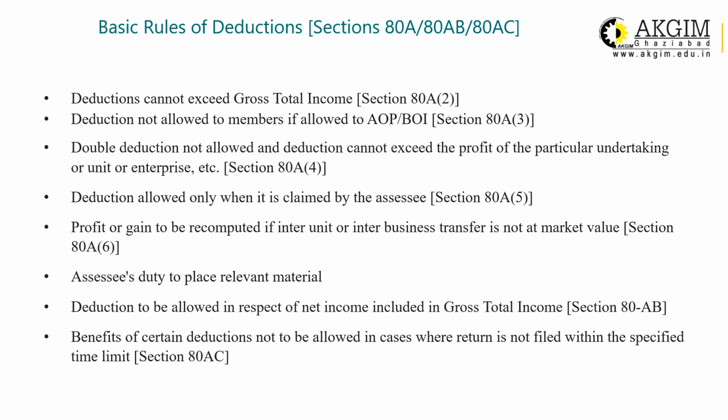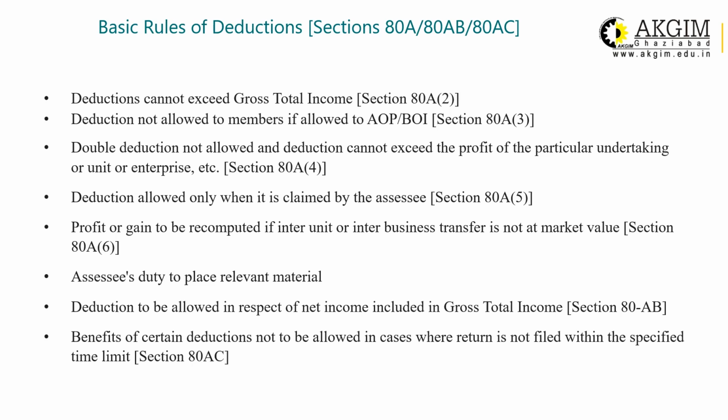There are some basic rules of deductions. Every assessee has to follow these rules before claiming the deduction under section 80C to 80U. These rules are covered under section 80A, 80AB, and 80AC. These common rules are: the deduction cannot exceed gross total income. That means the maximum deduction which is allowable for any person is the gross total income.